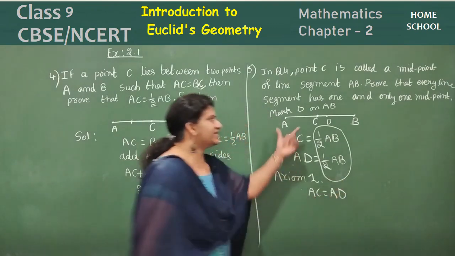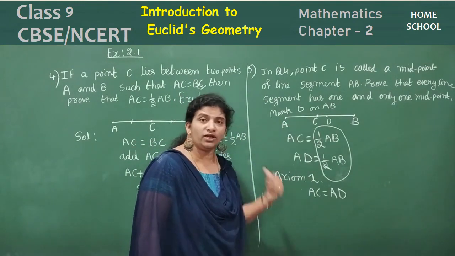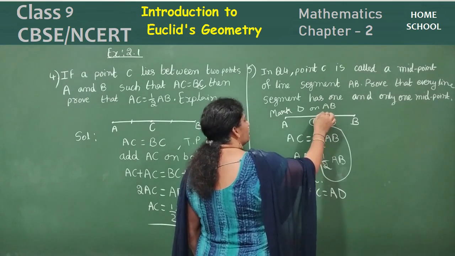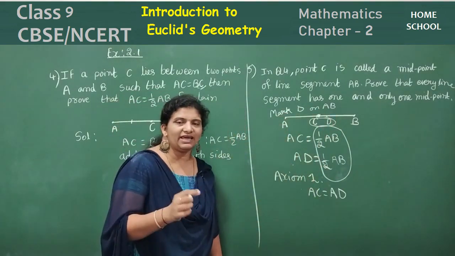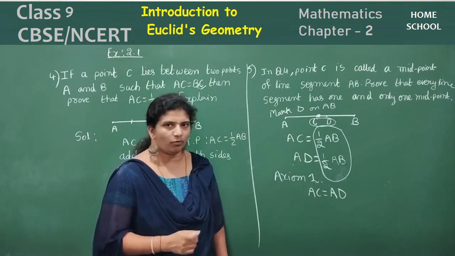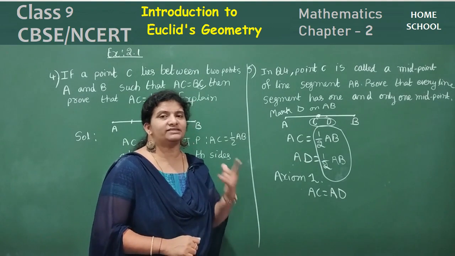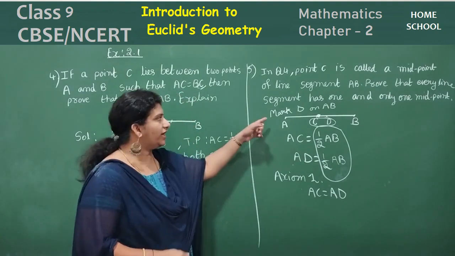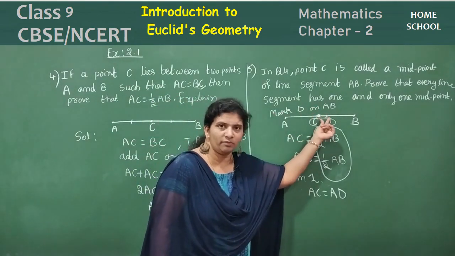If you get AC is equal to AD, what happens here? It means these two points will be lying on the same point. So, for a line, there will be only one midpoint. What are you trying to show here? Any line segment will have a single midpoint. So what did I do? I have marked D on AB. I have assumed one more midpoint.